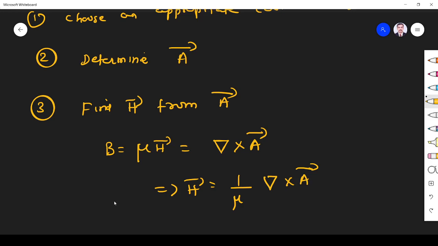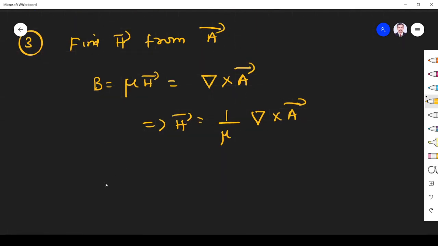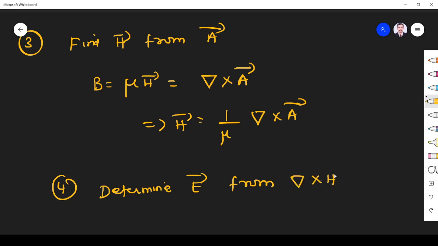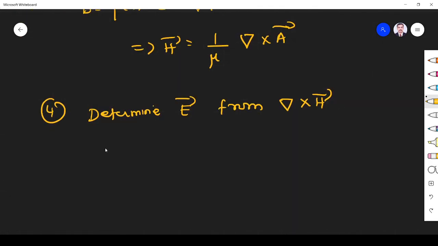Simple. Right? Once we find the magnetic field, we need to find the electric field, because in radiation we have to find both E and H. Determine E from del cross H. How? As per modified Ampere's circuital law, del cross H is equal to JC plus JD.